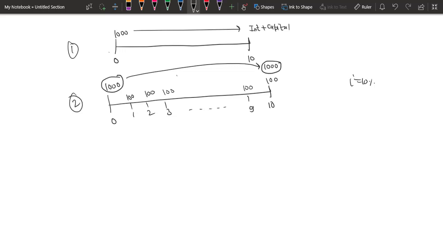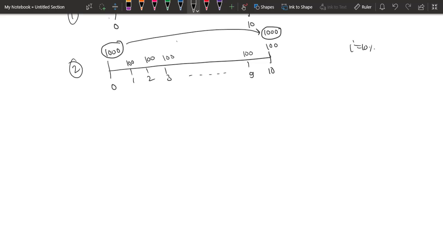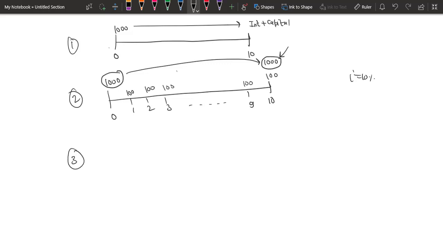So this was the second option of paying back the loan, but still we see that there are some flaws in this option, and the flaw is that you still have to manage this capital amount at the end of the term. Let's say the loan amount was a very huge amount. Let's say you borrowed 10 lakhs or 20 lakhs for 10 years. Now the flaw in this second option is that you are paying only the interest part, which is very much less than the capital part, at the end of every year. So you have to manage this 20 lakh or 10 lakh rupees at the end of the term to repay the loan.